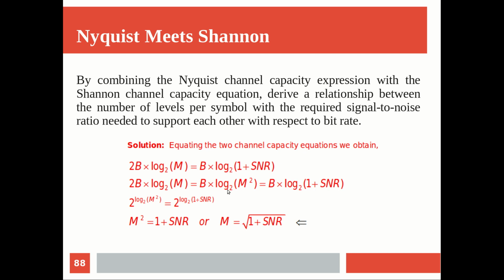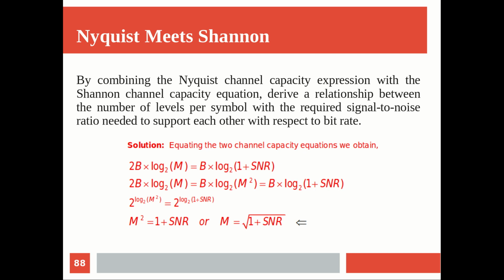Just follow me. After cancelling B from both sides, log M square to the base 2 is equal to log 1 plus SNR to the base 2, something like x is equal to y. And you know that if x is equal to y, then I can write 2 raised to x is equal to 2 raised to y. That is a mathematical fact, and you can take some example and see why. If x is equal to y, definitely 2 raised to x will be equal to 2 raised to y.